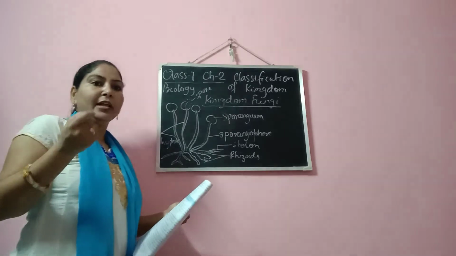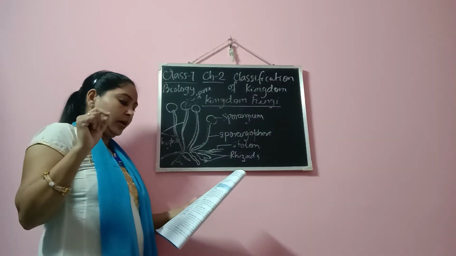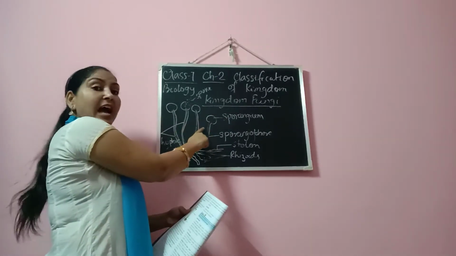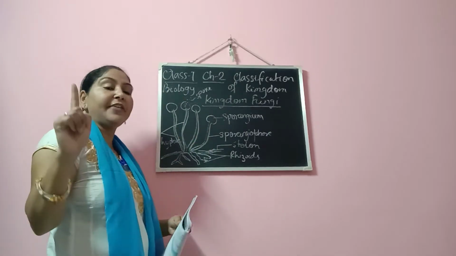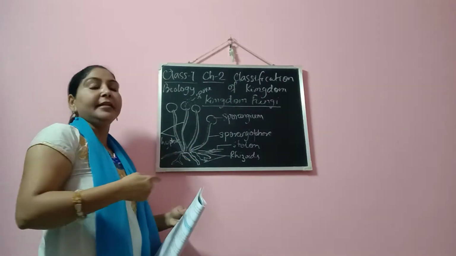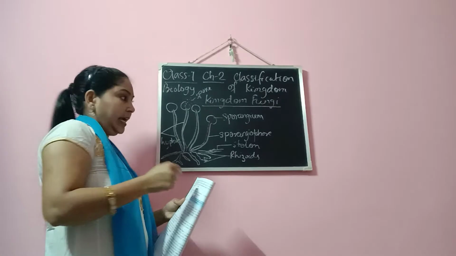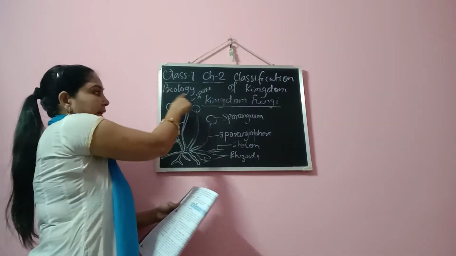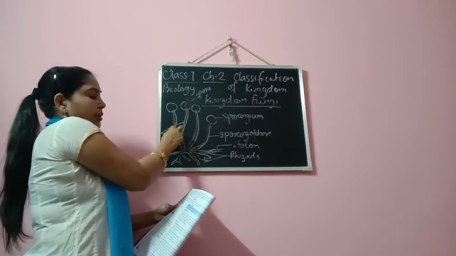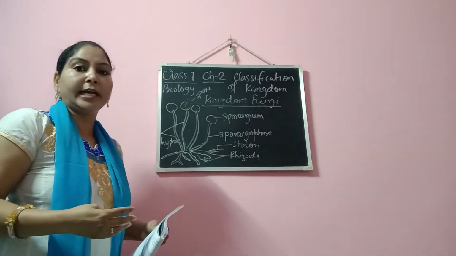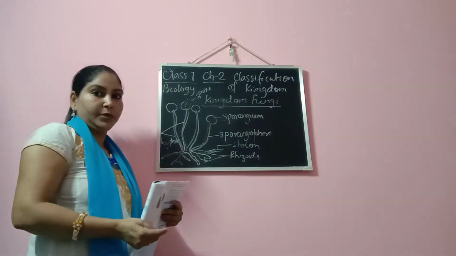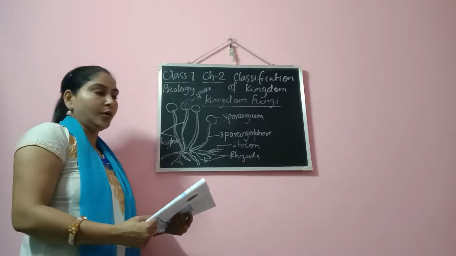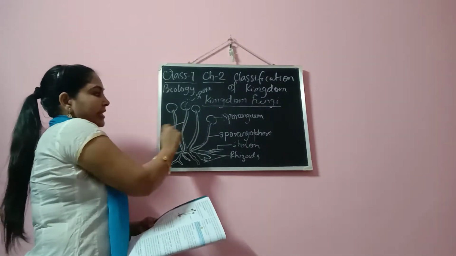It is made up of thread-like structures. One is a hypha, singular, and if there are many, they are called hyphae. This group of hyphae together, many hyphae, is known as mycelium. You will see the term in the book. So they are together known as mycelium.